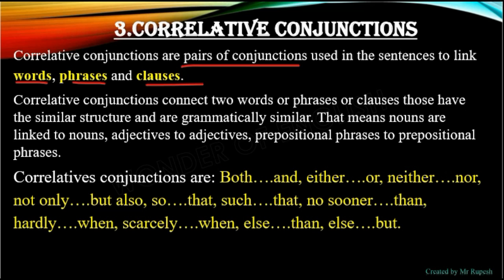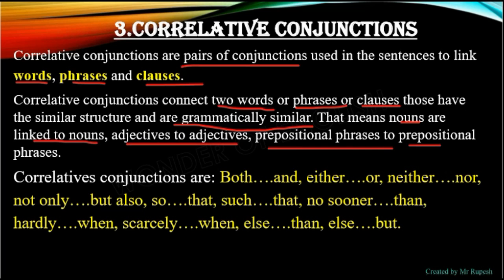Correlative conjunctions connect two words or phrases or clauses that have a similar structure and are grammatically similar. That means nouns are linked to nouns, adjectives to adjectives, prepositional phrases to prepositional phrases.